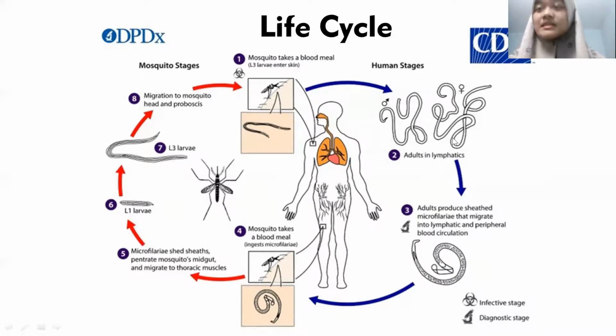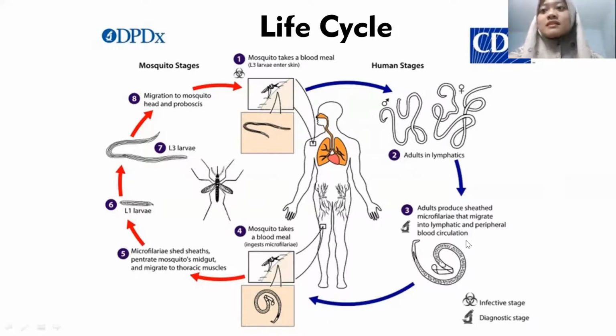In the lymphatics, they become adults, and the male adults and the female adults do the copulation, and then they produce eggs and also microfilariae that can migrate into the lymphatic and peripheral blood circulation. In the blood circulation, there are microfilariae that can be taken to determine the diagnosis of this disease.